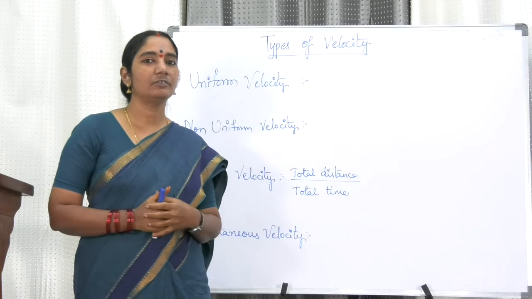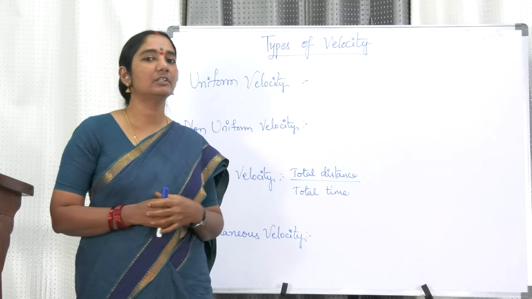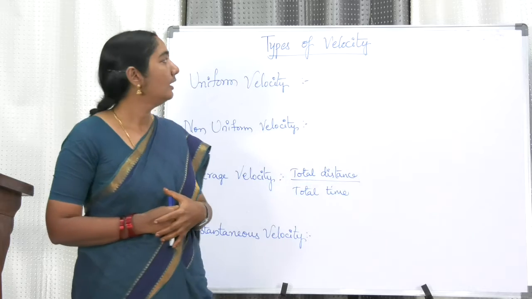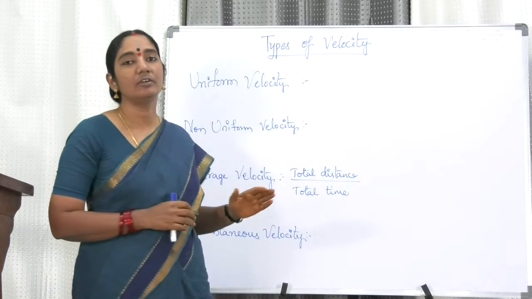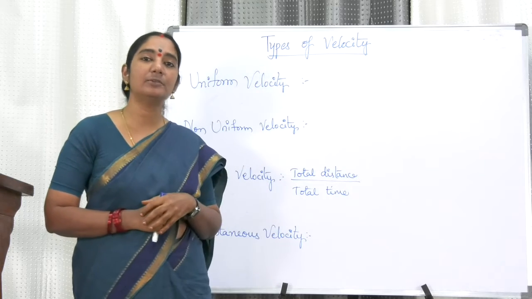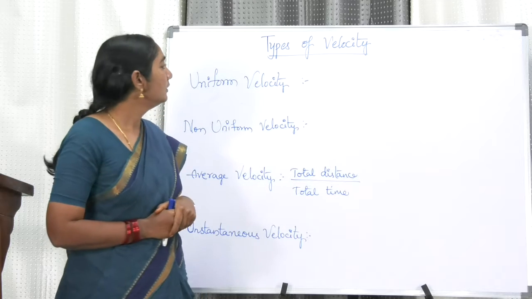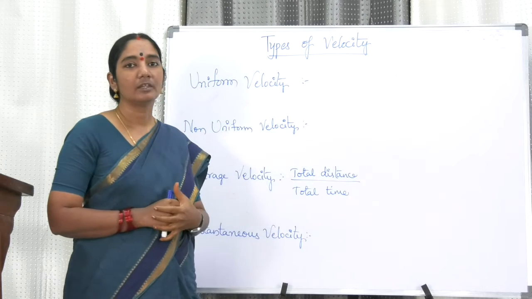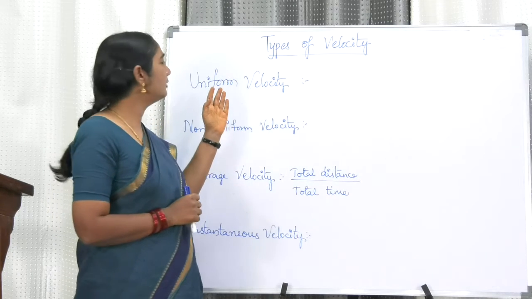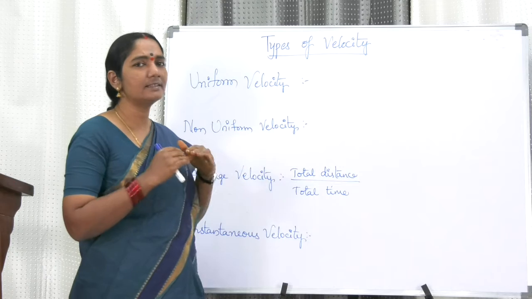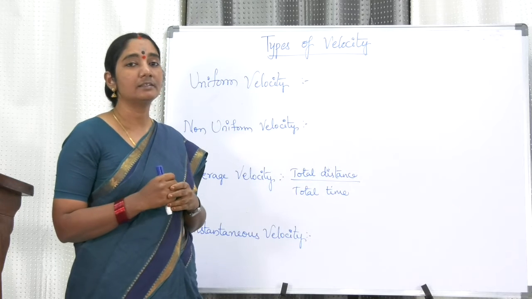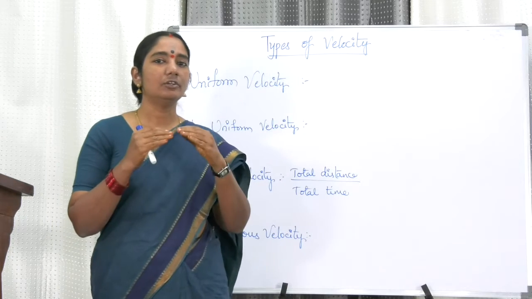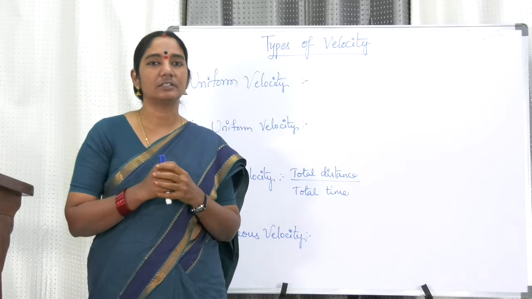In the previous class we were discussing speed and velocity, and now in this session we are going to discuss the different types of velocity. So my dear friends, let us see what is uniform velocity. Uniform, in the word itself the meaning is there. Uniform means it is uniform. It means the body is going with a uniform, constant velocity.